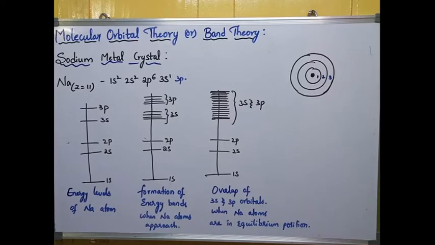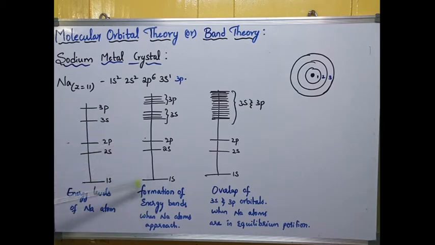Let us see the band formation in a sodium metal crystal. Sodium has atomic number 11, so it has 11 electrons. We can see here 1s2, 2s2, 2p6 and 3s1. This is the electronic configuration of sodium. After 3s we get the 3p level. The energy levels of a sodium atom are represented with this diagram: 1s, 2s, 2p, 3s, 3p. A single atom looks like this.